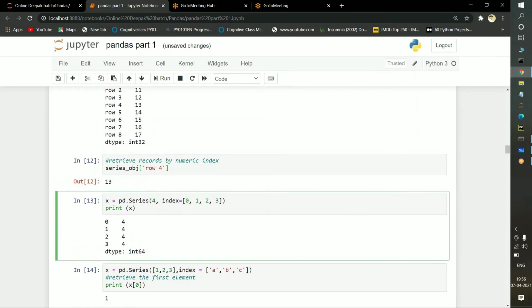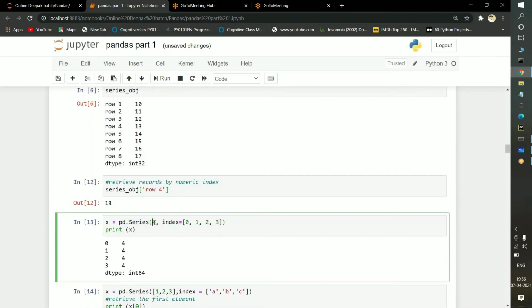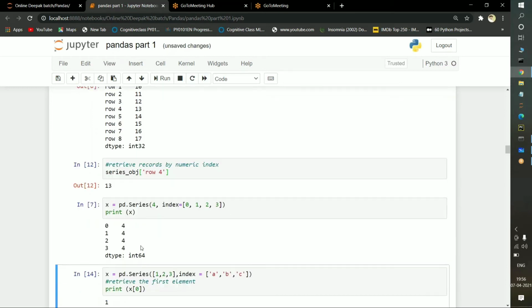Here also, what I am doing here, I am passing a pd.Series. I am passing a value 4. If you observe, I am passing the index positions 0, 1, 2, 3. So 0 index is there, 1 is there, 2 is there, 3 is there. But value I passed only one. So for each and every index, the value will be 4. Okay, it will be selected as 4. If I execute it, see, it executed.